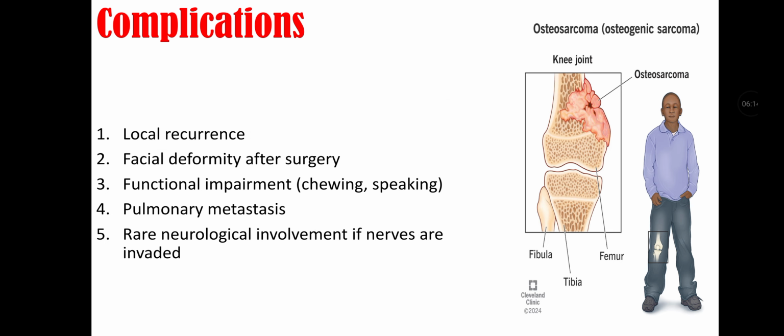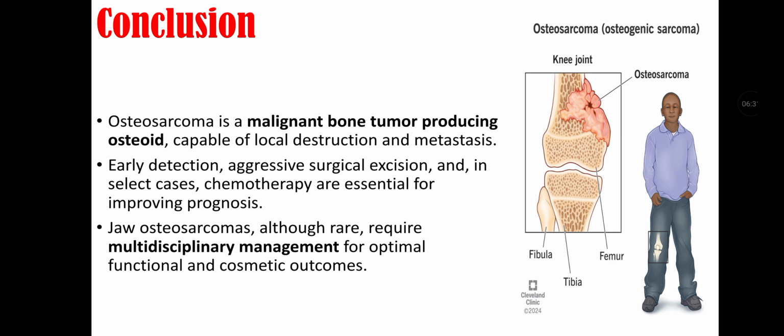Complications of osteosarcoma. First is local recurrence. Second is facial deformity after surgery, especially when it is involving the jawbone. Third is functional impairment like in chewing and speaking. Fourth is pulmonary metastasis, and fifth is rare neurological involvement if nerves are invaded.